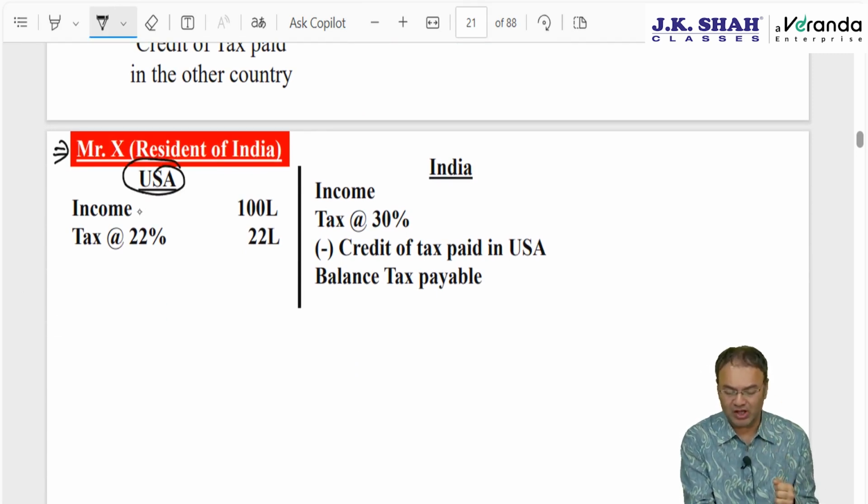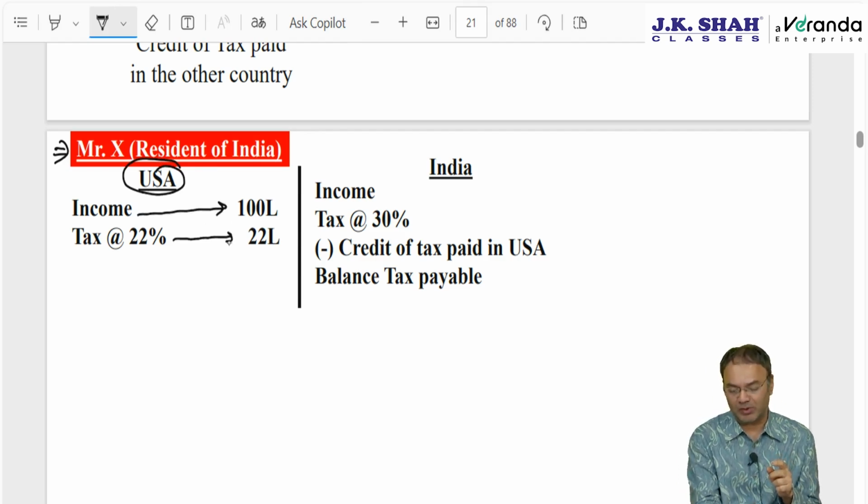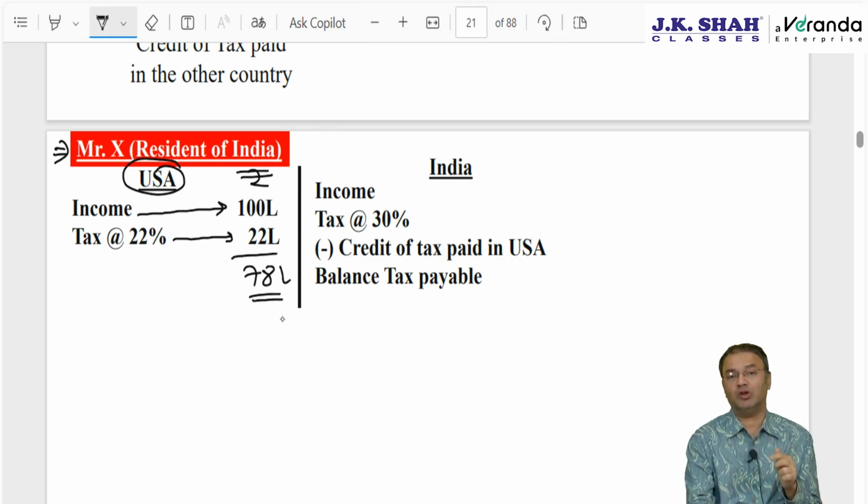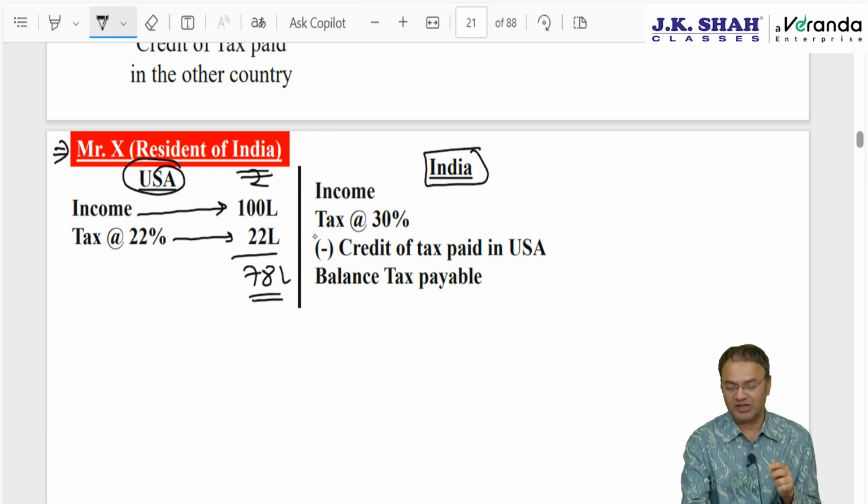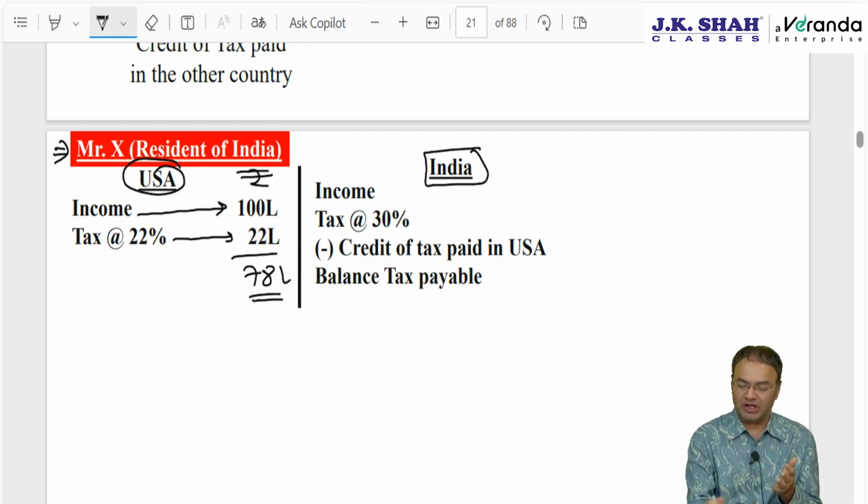He goes to USA and earns income of 100 lakhs. In USA, tax is 22%. Everything I am keeping in terms of Indian rupees to have a better understanding. 22 lakh is the tax paid. How much will be left with him? He will be left with 78 lakhs. He will be able to repatriate back to India only 78 lakhs, but tax paid in India or outside India will not be allowed as a deduction.